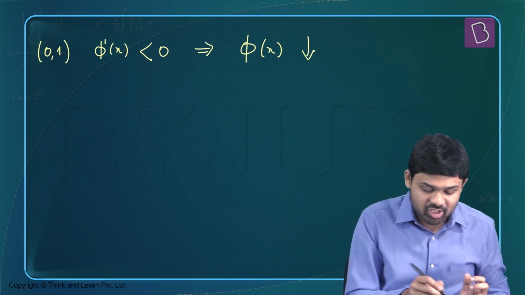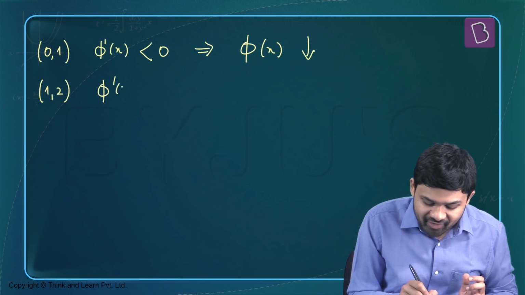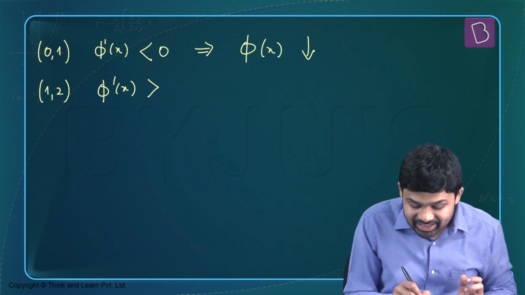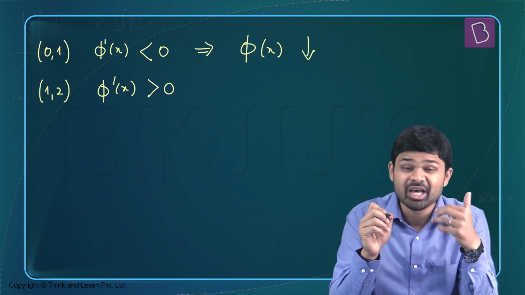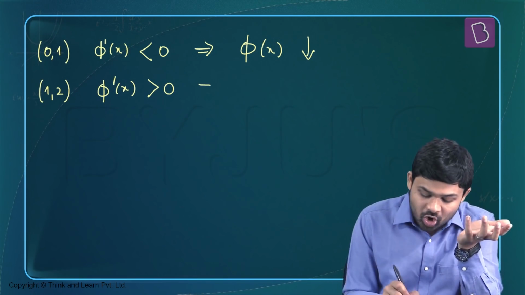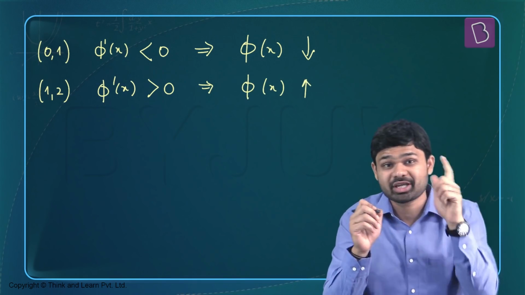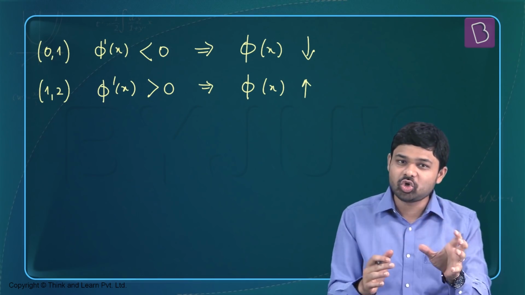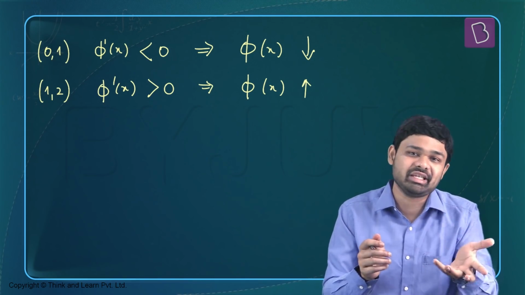What happens in the other subdomain, which is 1, 2? In this other subdomain 1, 2, we have phi dash of x greater than 0, because in this subdomain f dash of x is greater than f dash of 2 minus x. So phi dash of x is greater than 0, which implies phi of x is an increasing function in this subdomain. So the correct answer to this question is: in 0 to 1, phi is a decreasing function; in 1 to 2, phi is an increasing function.